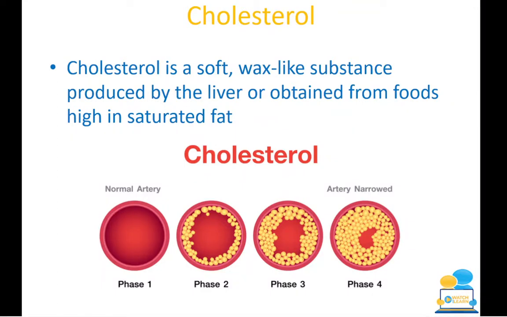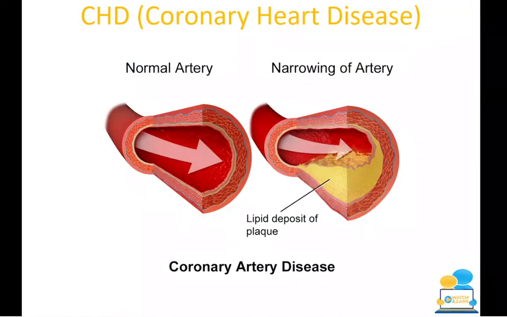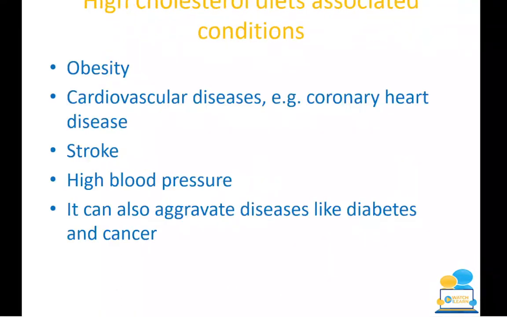So for some people, it might be good for them if they learn a diagram, and then if they're able to do that, they can actually visualize it better. Now, you are not required to do any diagrams for the junior cycle exam, but for some visual learners, I think it is very useful. So here is another picture of your normal artery and the narrowing of the artery, okay? So it's good to visualize something, so then if you can visualize it, you can actually remember and properly understand it.